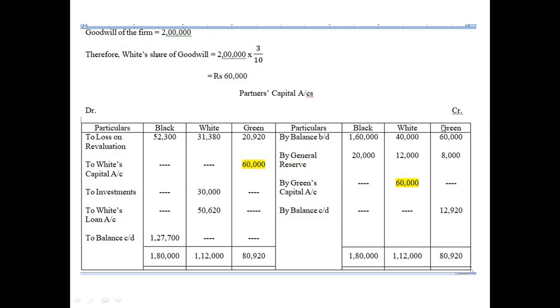And for Green, you can see already here the total of the debit side will be 80,920, but this total of credit is only 68,000. So Green is having deficit in his account towards the credit side. Okay, so this will be the balance CD here. So Green will have debit balance, whereas Black will have credit balance.